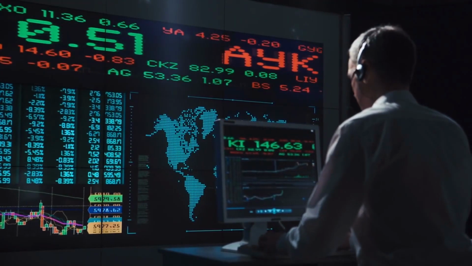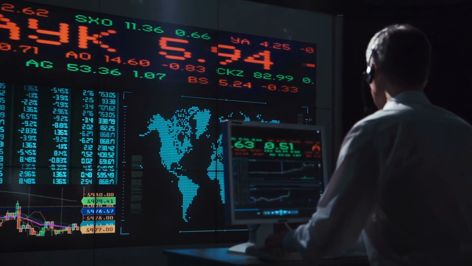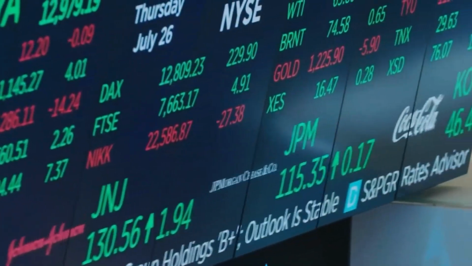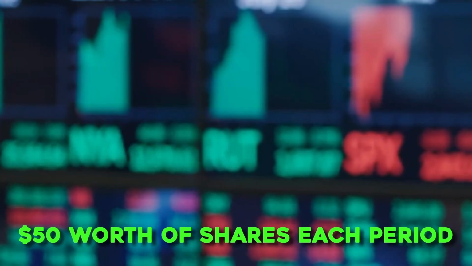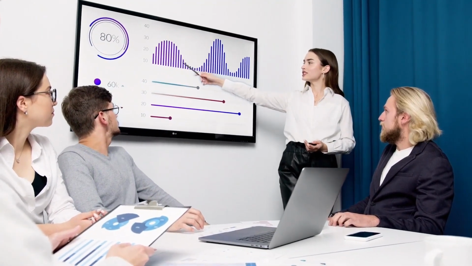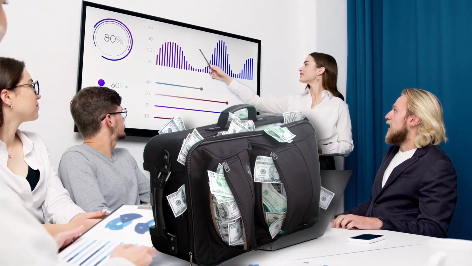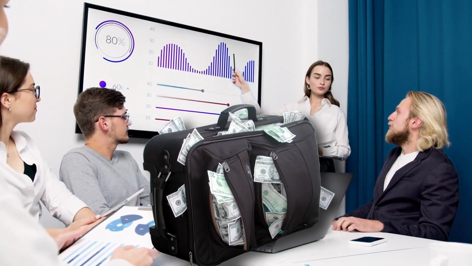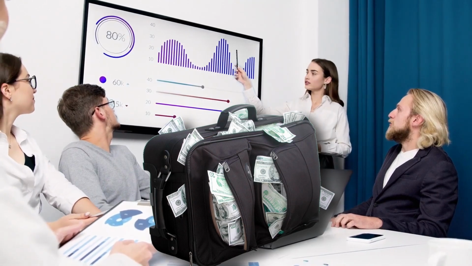First of all, with the majority of brokers, you are now able to invest in fractional shares, so you will be able to purchase exactly $50 worth of shares each period. Additionally, many brokers give you the possibility to make recurrent investments completely automatically without the need to access your stock portfolio or your bank account.